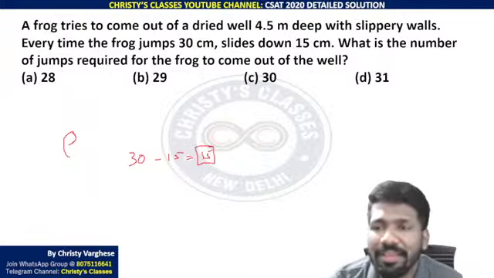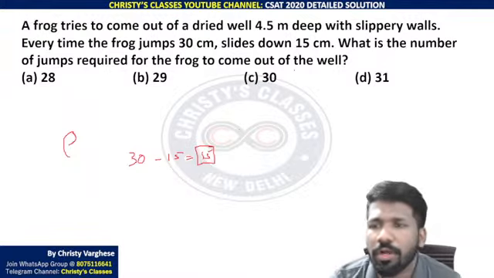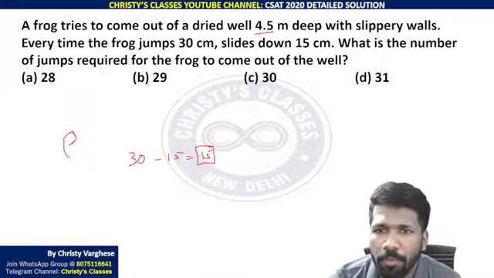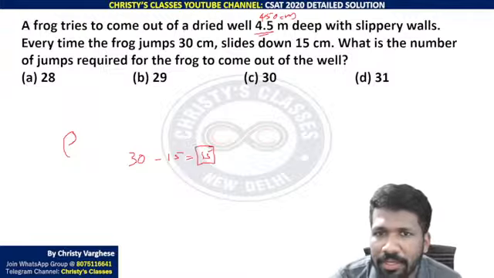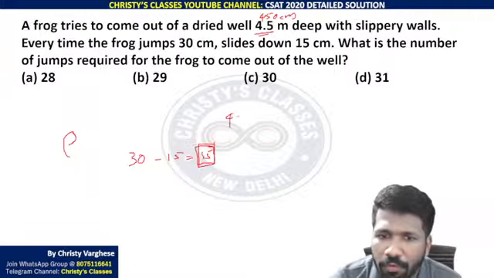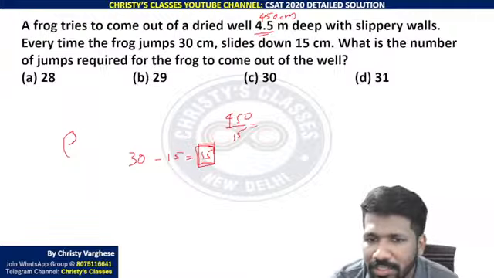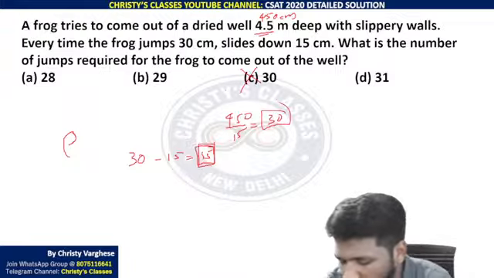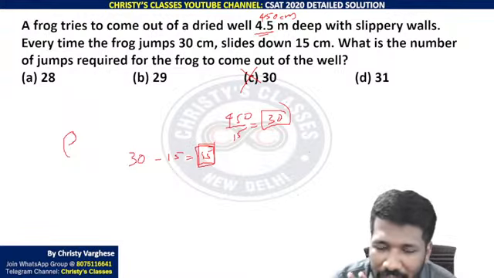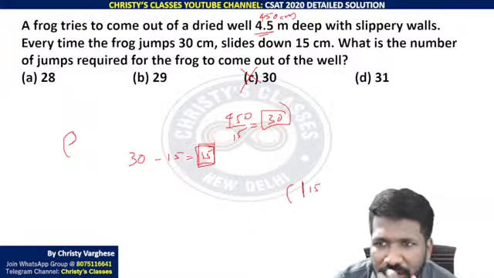So, what is the number of jumps required for the frog to come out of the well? So, 4.5 meter means 1 meter is 100 centimeters, so 450 centimeter. Some of you may think that 30 centimeter minus 15, so 15. So 450 by 15 doing, you will get the answer, that is 30. But 30 is wrong, because before that itself it came out of the well. How? I agree that first jump he will come down and finally 15 centimeter after first jump. Second jump 30 centimeter. Third jump 45 centimeter.